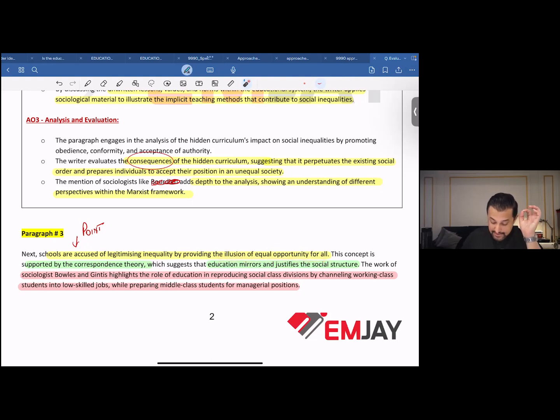You made a point and then you further developed the point. Write it down over here: development of point. This concept is supported by the correspondence theory. By doing this, this is sociological material. Bowles and Gintis, this is sociological material again.